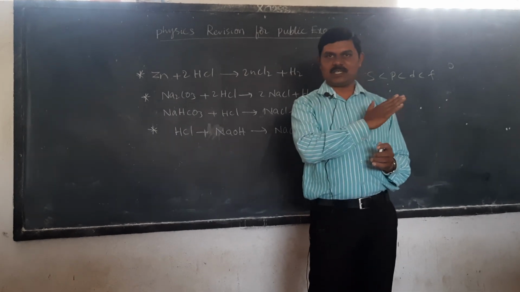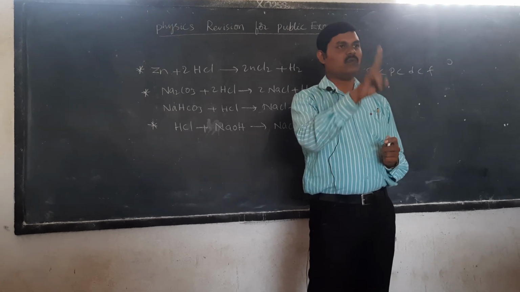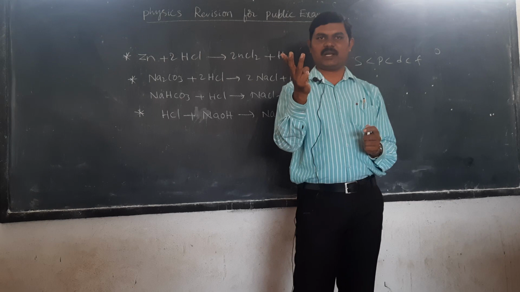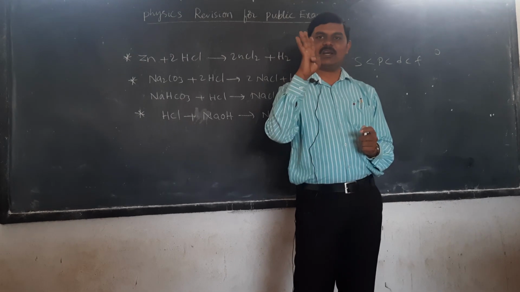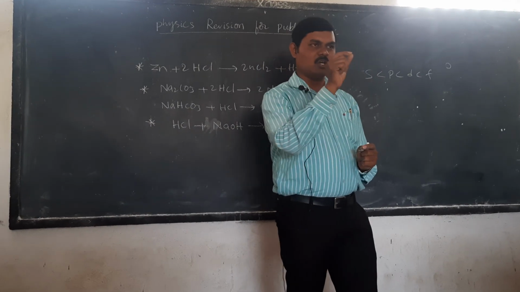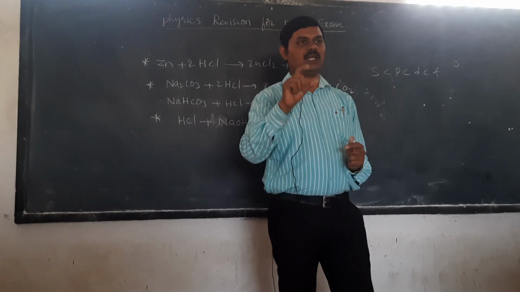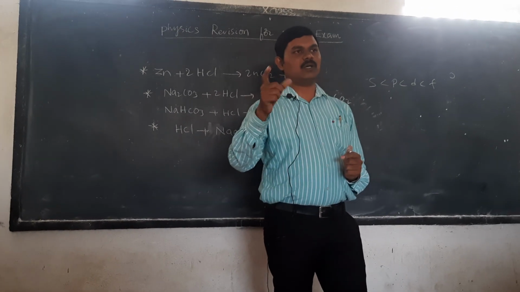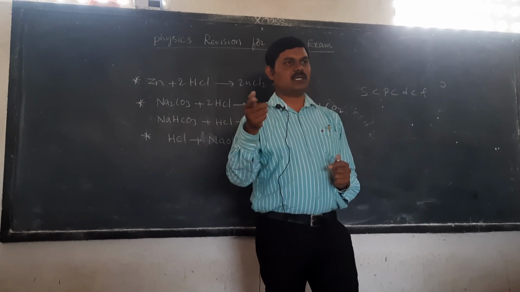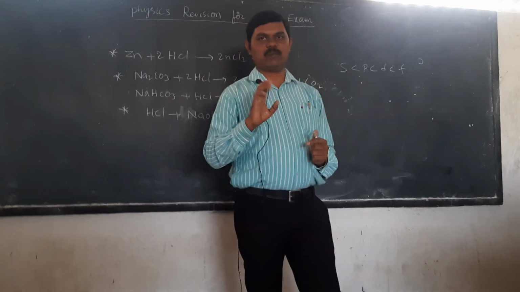Main 4 classifications, periodic properties. 4 classifications, 2 very important: Dobereiner's law of triads, Newlands' law of octaves, Mendeleev periodic table, modern periodic table. Out of these 4 also, everyone must practice short answer type Dobereiner's law of triads, essay type modern periodic table. Either Mendeleev or modern periodic table. Out of these 2 also, many times modern periodic table is asked in the previous exams. Concentrate well, Mendeleev periodic table and modern periodic table also essay type questions.